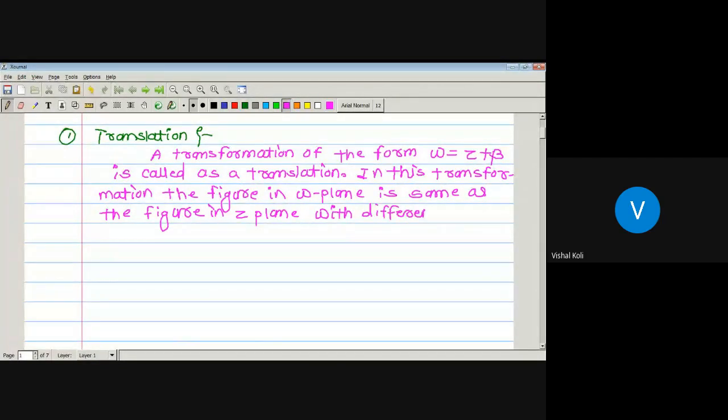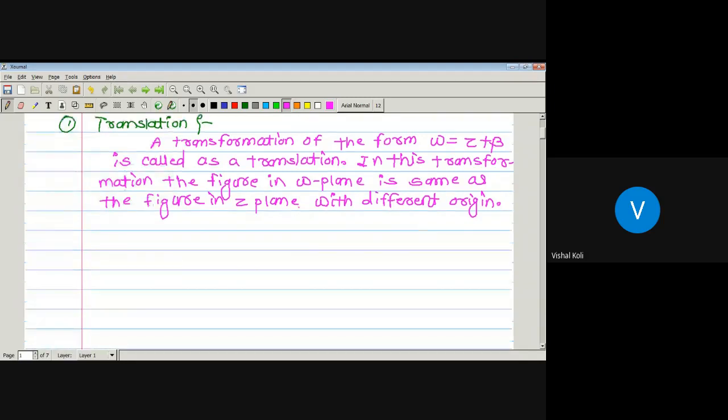So what is a translation? Any transformation of the form w equal to z plus beta is called a translation. In this transformation, any figure in our UV plane, that is the W plane, is the same as the figure in our Z plane, but the origin will be different.